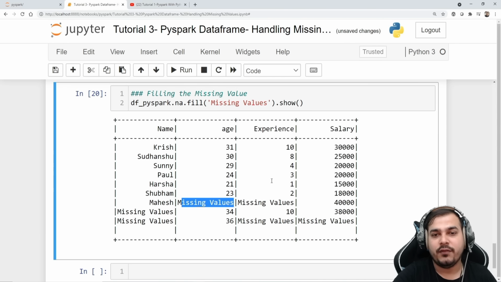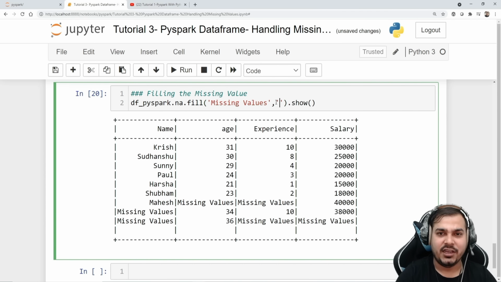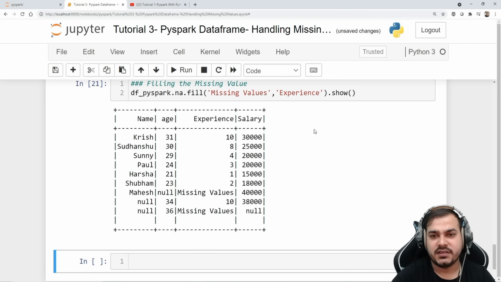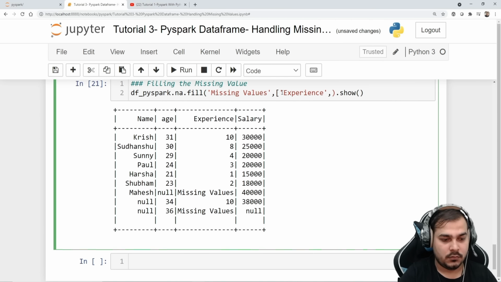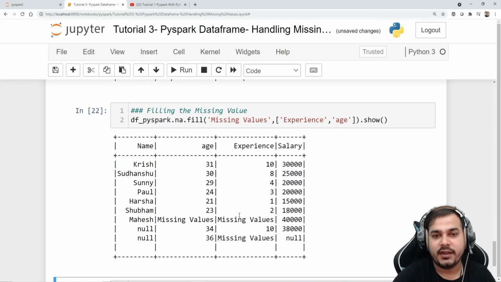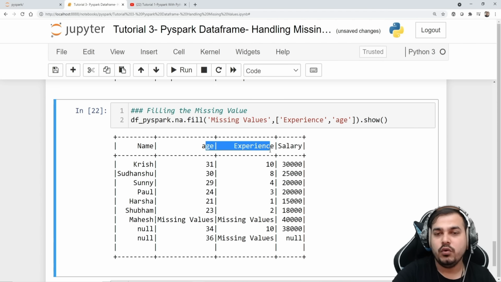Suppose you really want to perform this missing value handling in only a specific column, then you can write your column name also like this. So this will be my subset. I can also give multiple columns like experience, comma, probably age, in a list, right? When I give it like this, this functionality will apply to 2 columns.